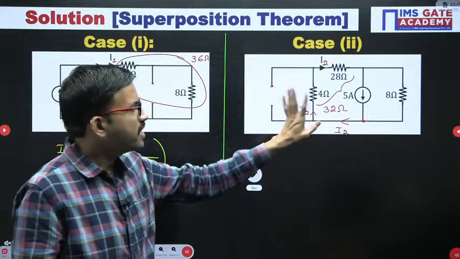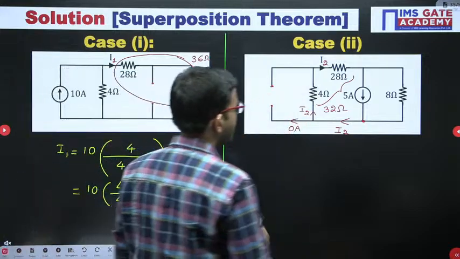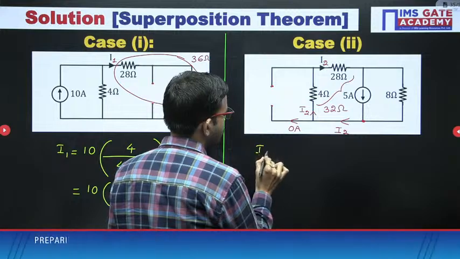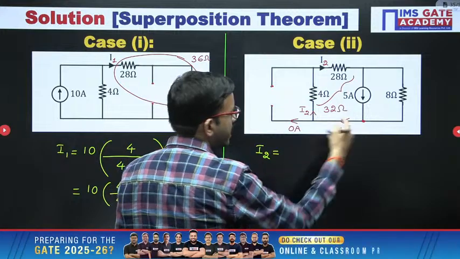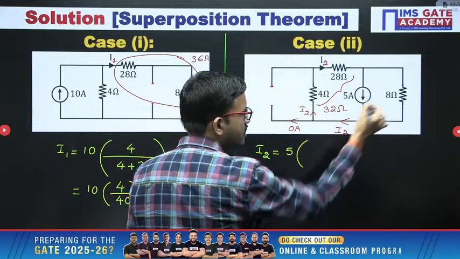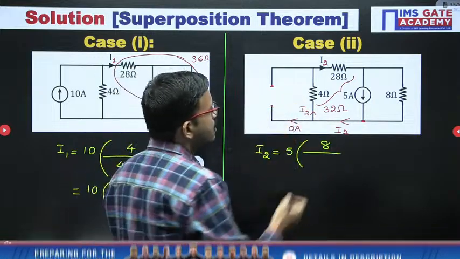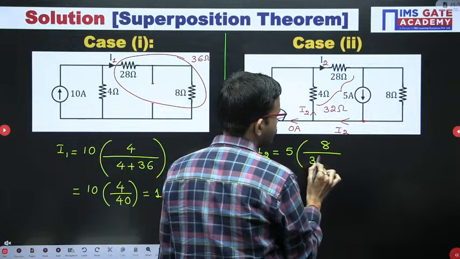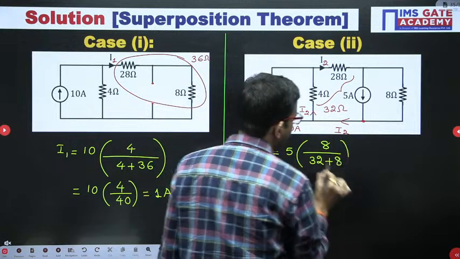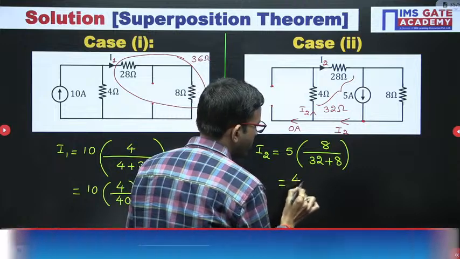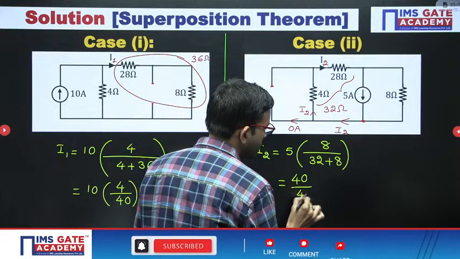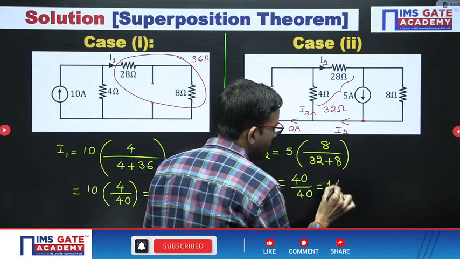Okay. We can apply once again current division rule. I2 equals entering current is 5, opposite arm resistance is 8, divided by sum of the resistors, 32 plus 8. 5 8s are 40, divided by 40. Once again you are getting 1 ampere.